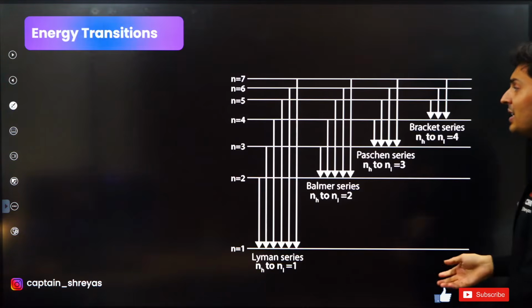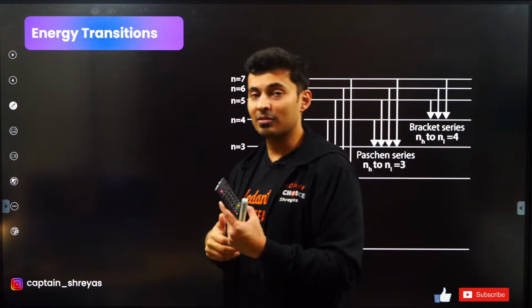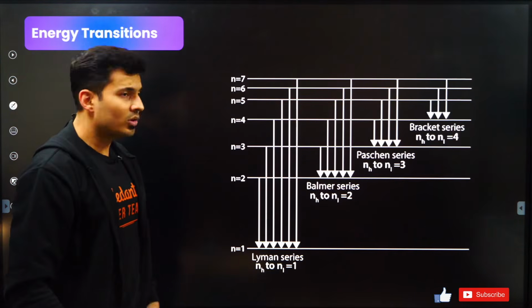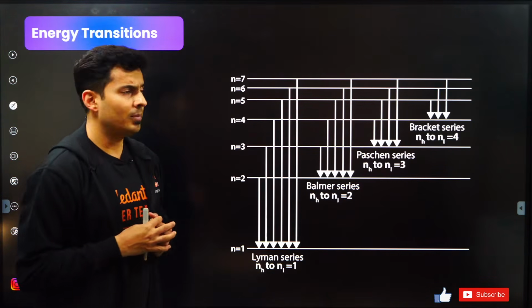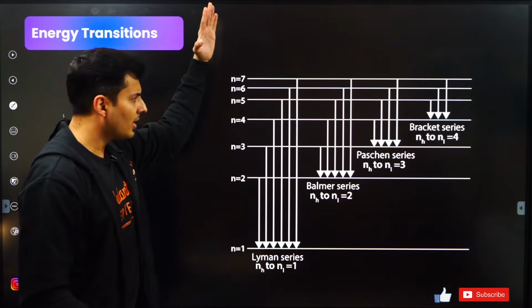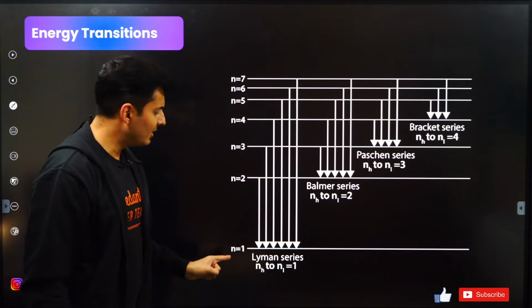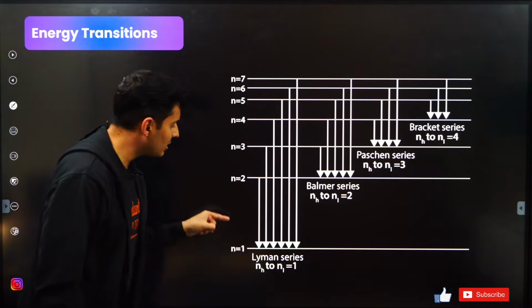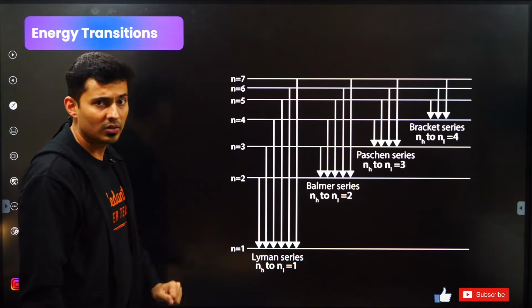In fact, these things also have a name. The transitions have a name based on who discovered what. So all those transitions for a hydrogen atom which happen from any shell to the lowermost shell, which is n is equal to 1, which is the K shell. I hope you know this. This is the K shell, this is L, this is M, N, and so on and so forth.